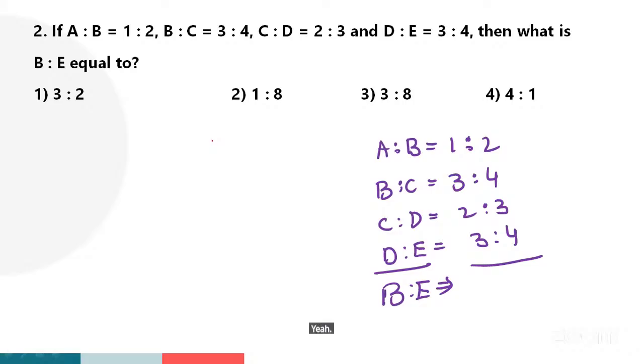Yeah, somebody is saying answer option 1. Option 3. Yeah, somebody is saying option 3. Very good. Right, and let me check guys here.